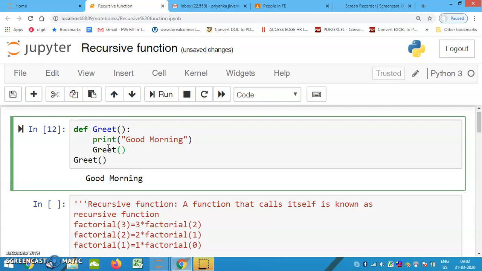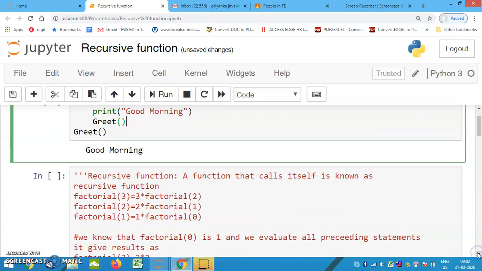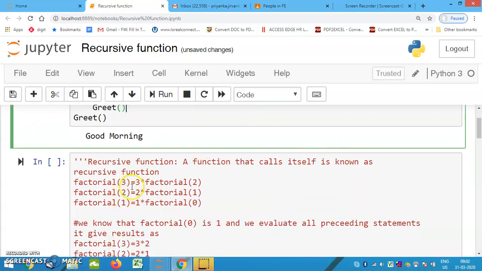Now listen, we'll go for a recursive function. What exactly is a recursive function? A function which calls itself is known as a recursive function. What is the important point that we must mention in a recursive function? A termination point, or a base case, where to stop. Now I am taking one simple example, factorial of 3. What exactly is factorial of 3? We all know that factorial of 3 is 3 into 2 into 1.